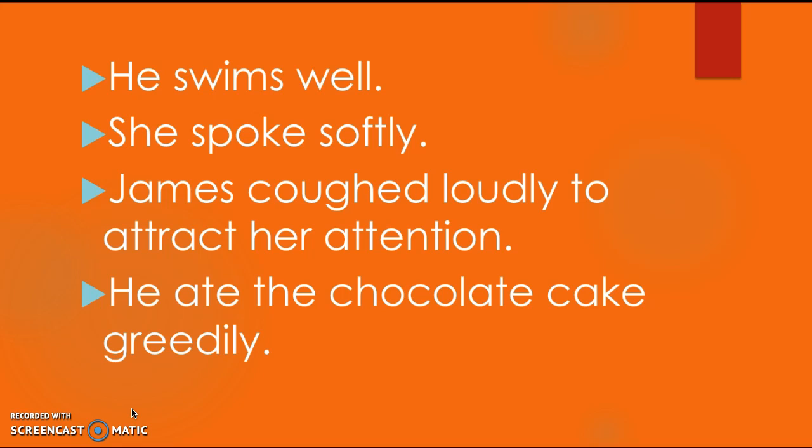aspects. So the first sentence says, he swims well. The second sentence says, she spoke softly. The third sentence says, James coughed loudly to attract her attention. And the fourth sentence is, he ate the chocolate cake greedily.